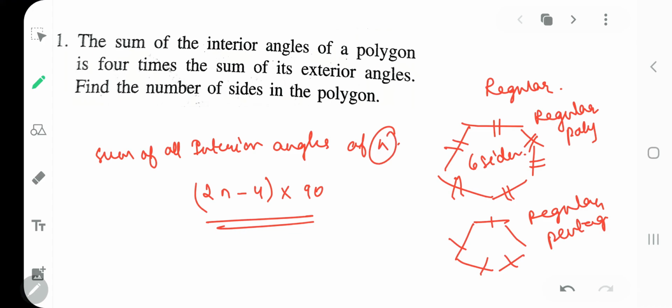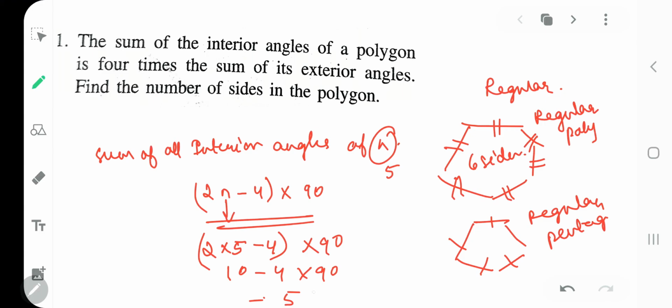जितने number of sides आपको दिए हैं. For example, मैंने आपसे पूछा sum of interior angles of a five-sided polygon. So n will become 5, and I'll put it here as 5. So that will be 2 into 5 minus 4 into 90, and that will be something like this. Am I correct with this? Yes, so the sum of all interior angles is 540, of a pentagon, of course.